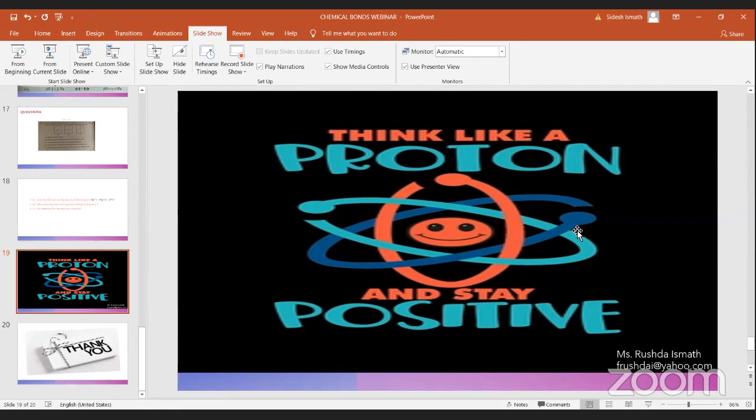Only atoms are present in covalent bonds. Yes, carbon atom. It can be different types of elements combining together and making covalent bonds.